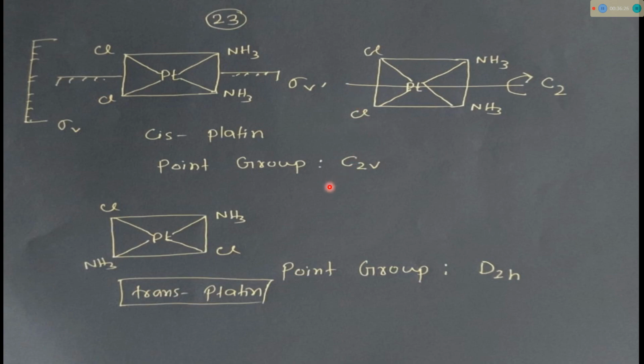In upcoming exams they can ask about transplatin. So see, in this transplatin the point group is D2h. That's for extra information. So cisplatin is C2v, and for transplatin the point group is D2h.